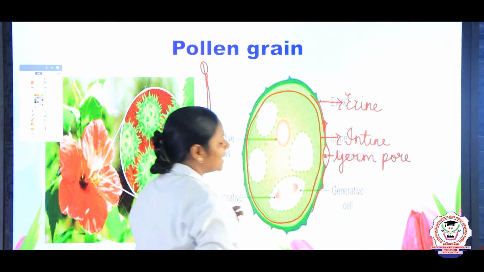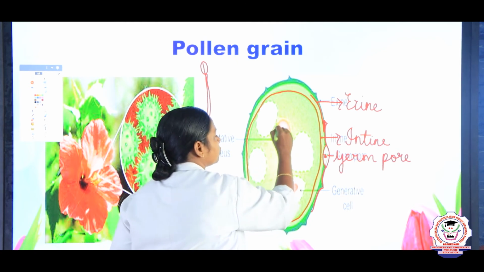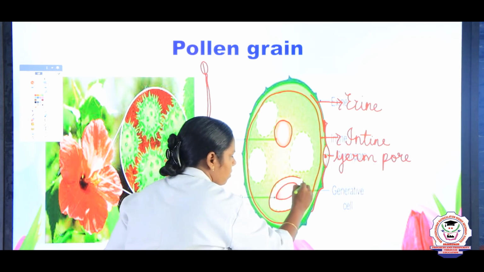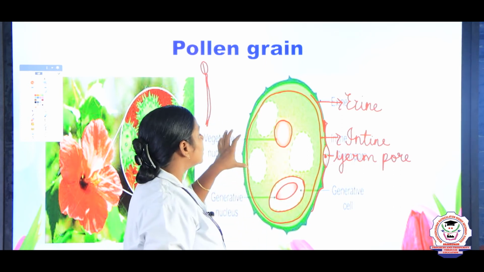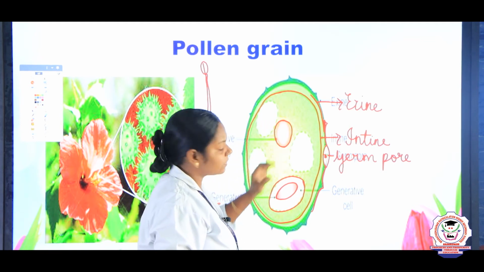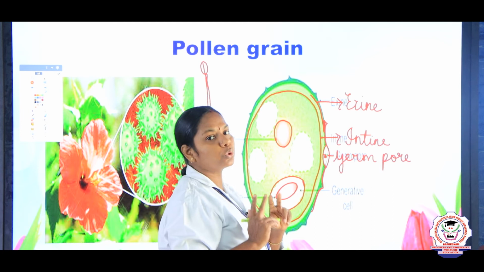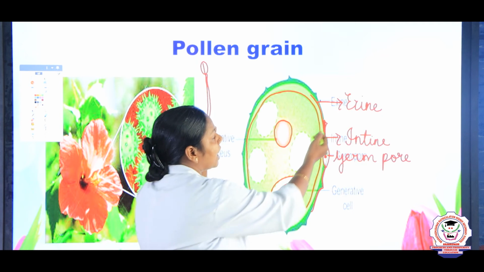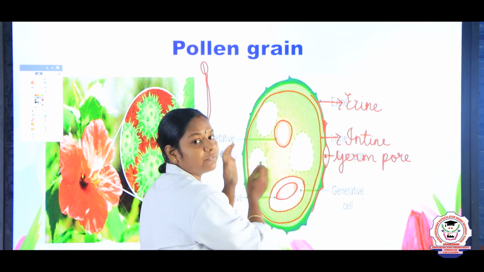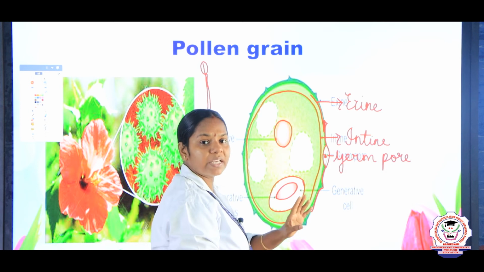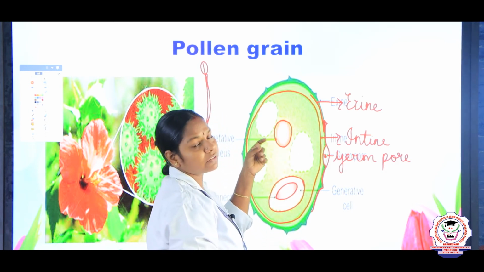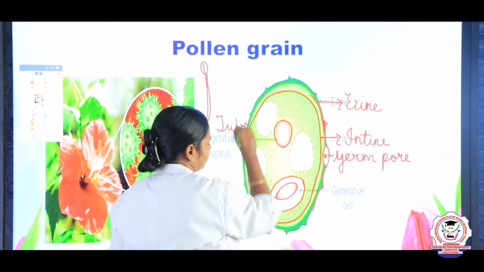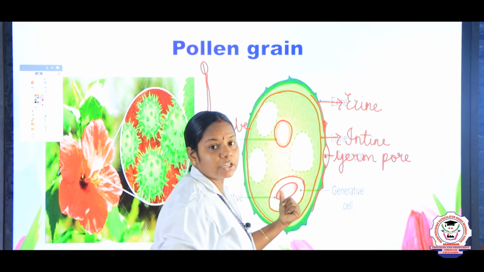And it bears two types of nucleus. One is a vegetative nucleus and another one is a generative nucleus. The generative cell bears the generative nucleus. So the vegetative nucleus supplies nutrition and the generative nucleus splits into two at the time of fertilization. So, what are the two layers of the pollen grain, children? Outer exine, which is thick, and inner intine, which is thin. And what are the two types of nucleus? One is the vegetative nucleus, or we can also say tube nucleus, and another one is the generative nucleus.